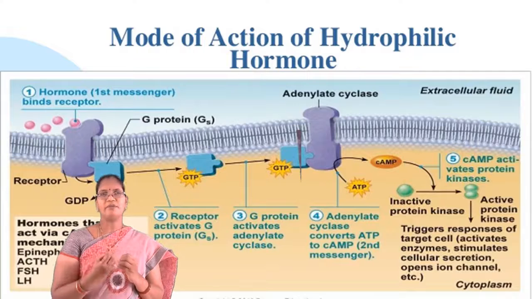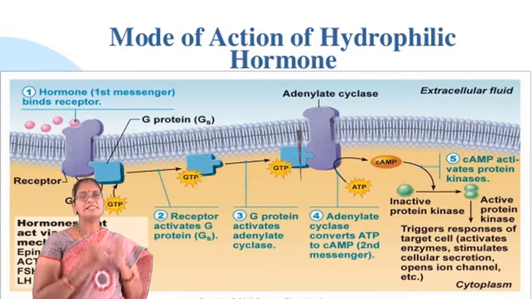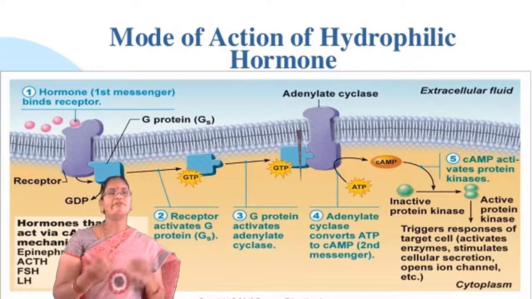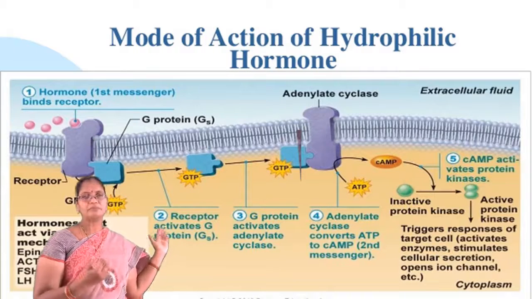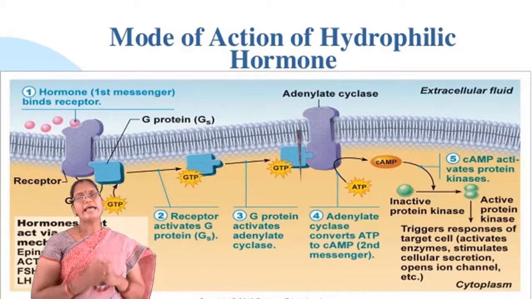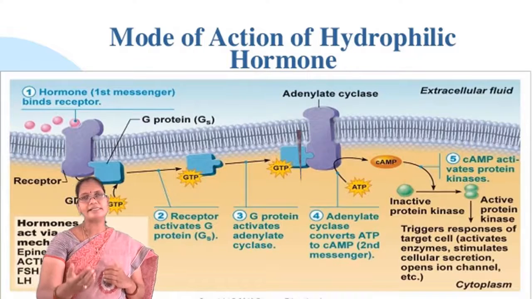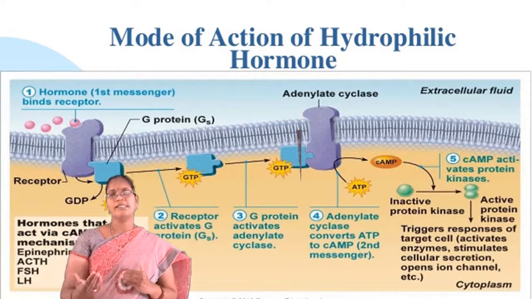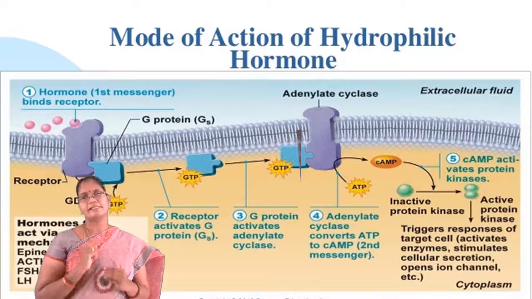Once the GTP is activated, the activated G protein will activate the enzyme adenylate cyclase, and this activated adenylate cyclase will convert ATP into cAMP, which is called a second messenger.